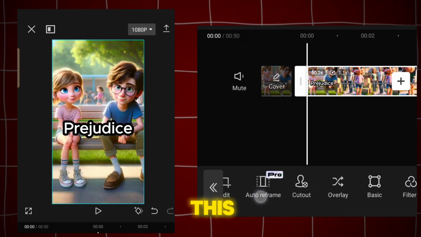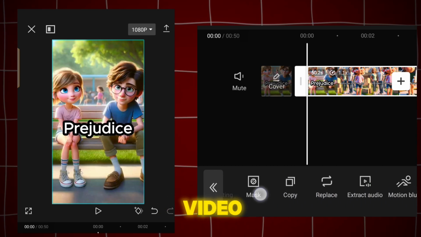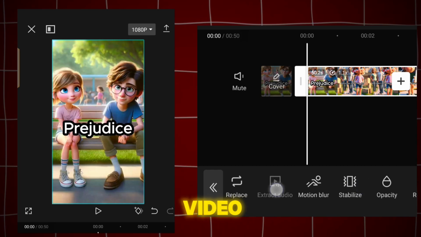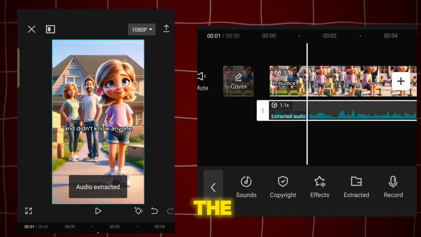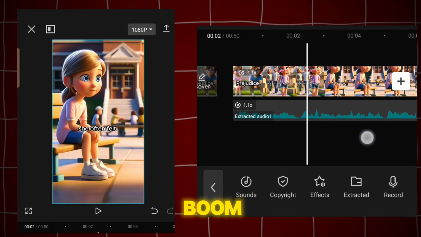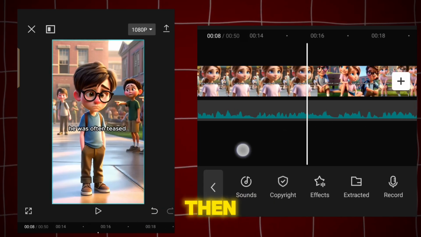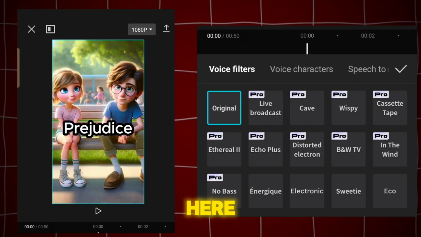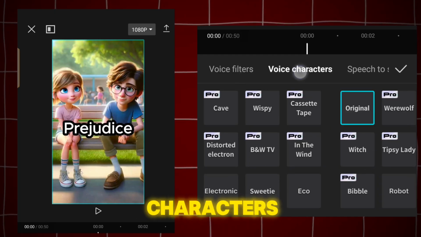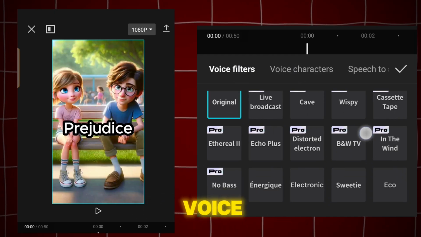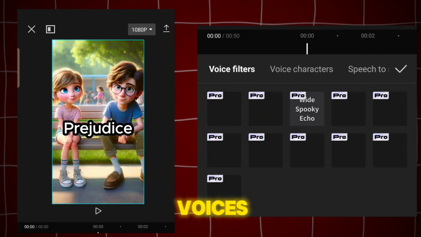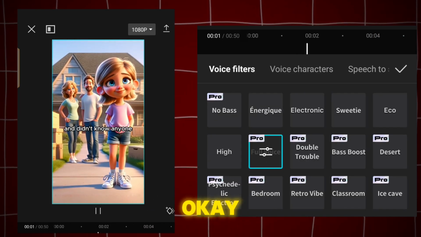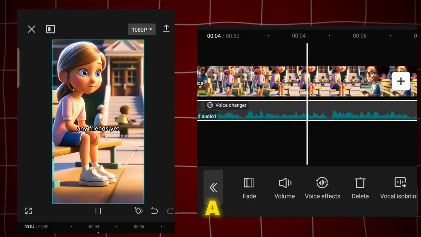Alright, after this, to change the voice of this video, we will extract the audio. Just slide down a bit, click on video, and there is the option for extracting the audio from the video. Click here and boom, our audio is extracted. Then click on the audio, slide down a little and click on voice effects. You will see voice filters and characters. You can choose any voice which suits your video. We have many voices, but from here we will select this voice according to our video. Okay, do you see this? The voice has become a little heavy.